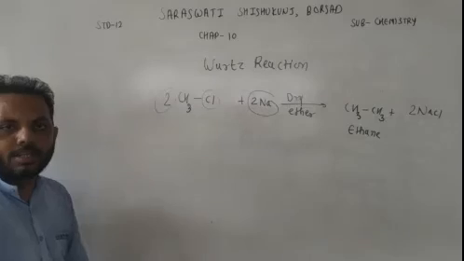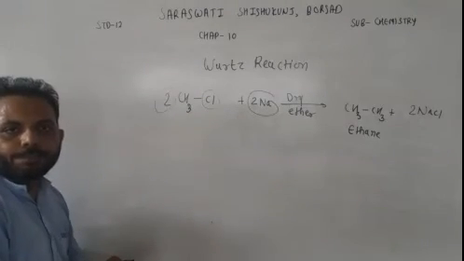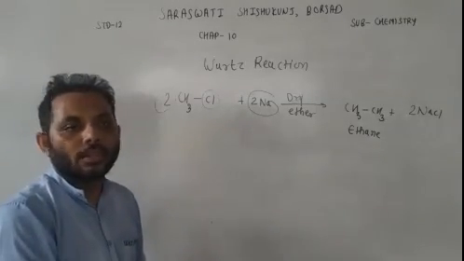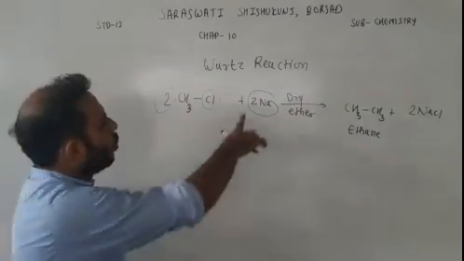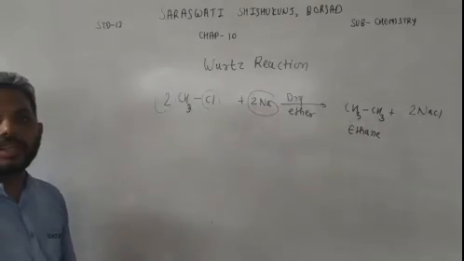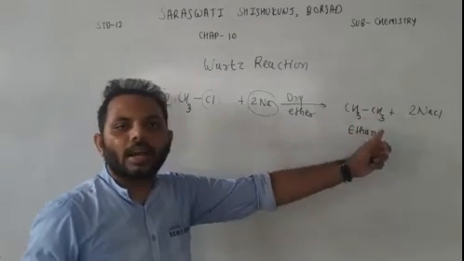So this is Wurtz reaction. 2 moles of haloalkane reacts with 2 moles of sodium or 2 moles of metal in presence of dry ether. 2 sodium will react with 2 chlorine to form 2 NaCl. Now what is left? CH3 is left, so we will get alkane.